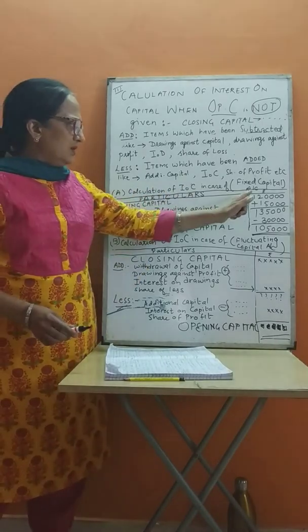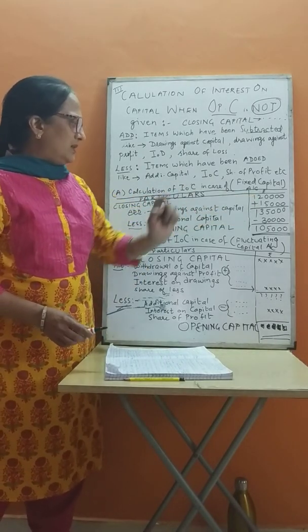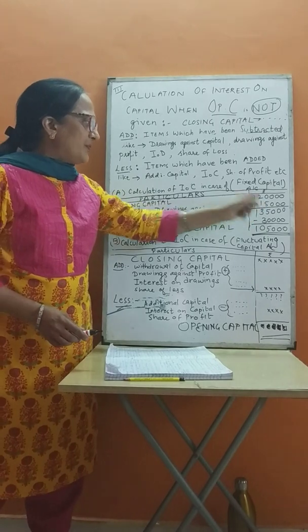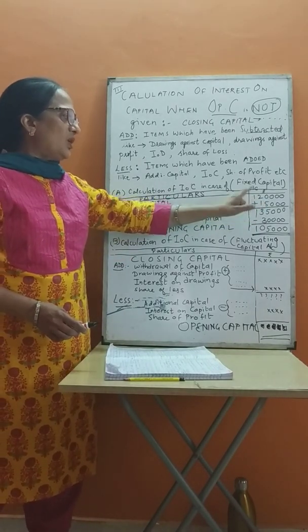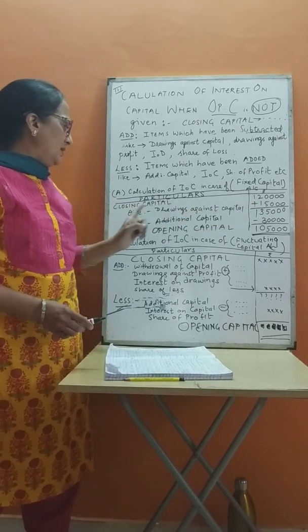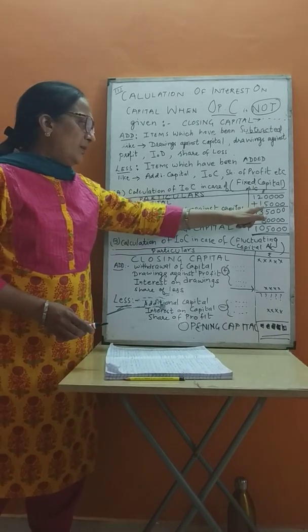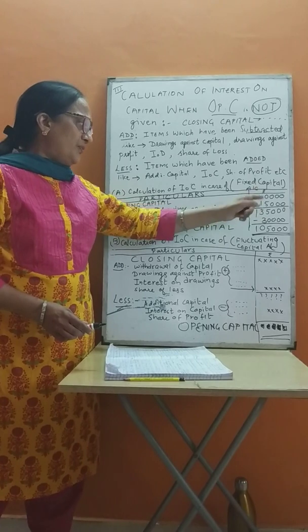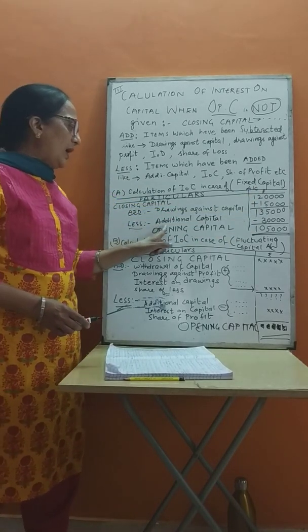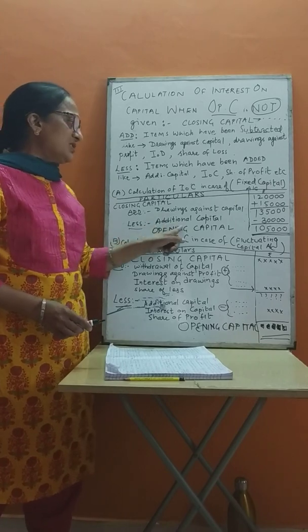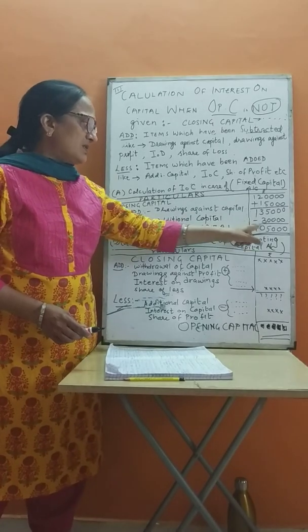Suppose I took closing capital 1,20,000. From that 15,000 was withdrawn. So you add to 1,20,000 the 15,000 you had subtracted. What do you get? 1,35,000. In that you less additional capital, that was 30,000.